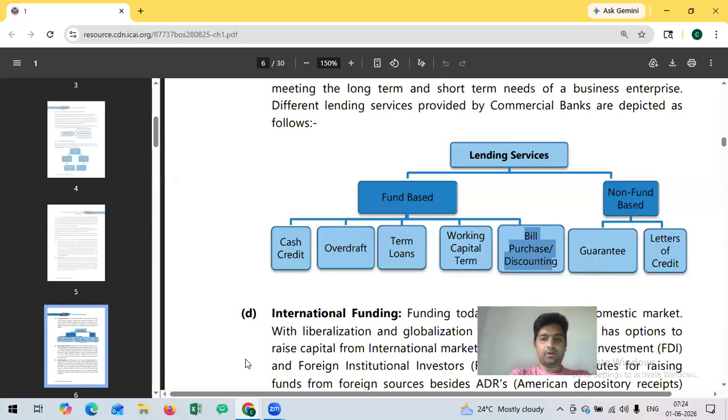Now I need to cover two facilities which are called non-fund based facilities. Non-fund based facilities I will cover in the next video.